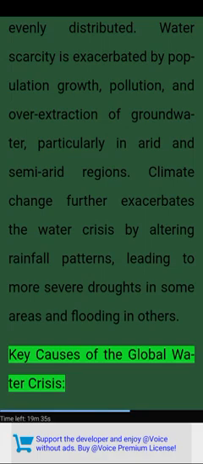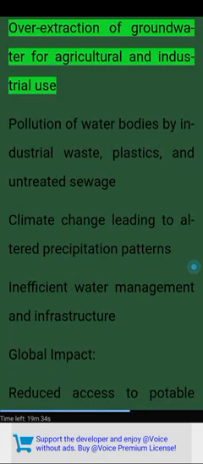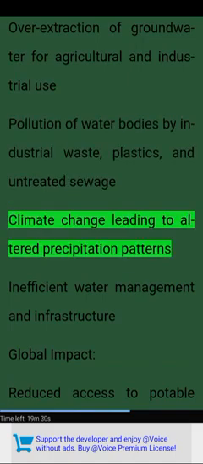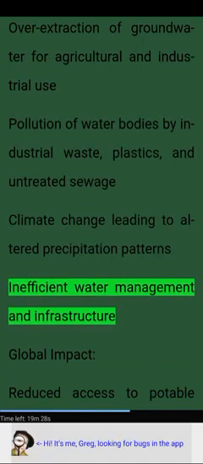flooding in others. Key causes of the global water crisis. Overextraction of groundwater for agricultural and industrial use. Pollution of water bodies by industrial waste, plastics, and untreated sewage. Climate change leading to altered precipitation patterns. Inefficient water management and infrastructure.